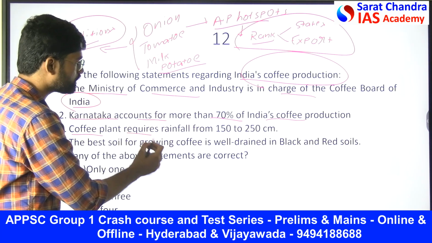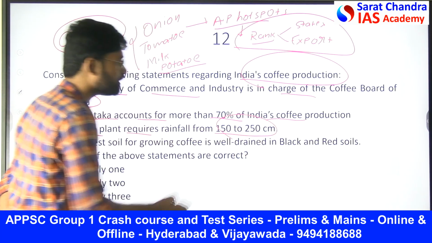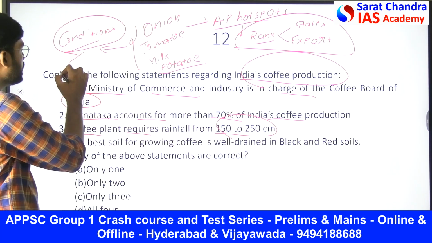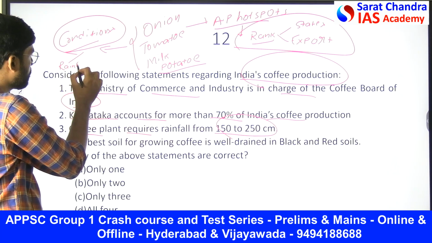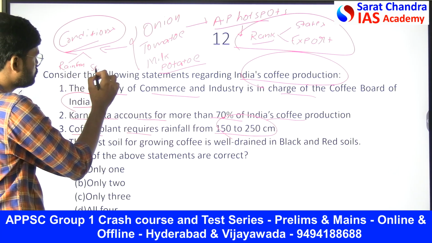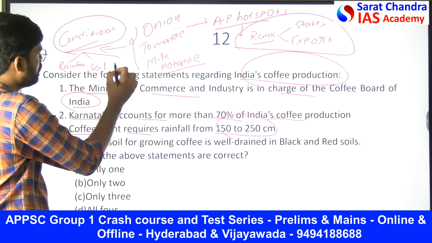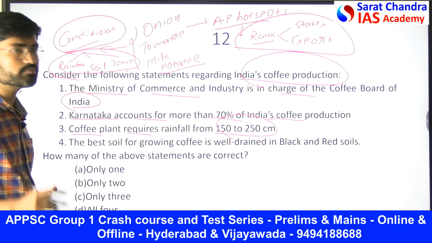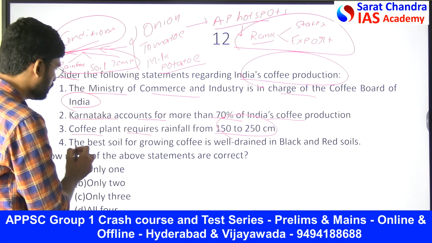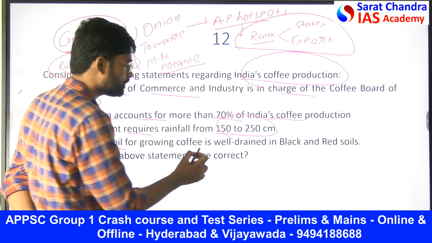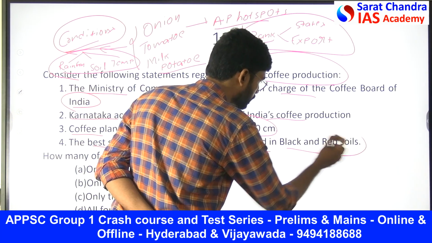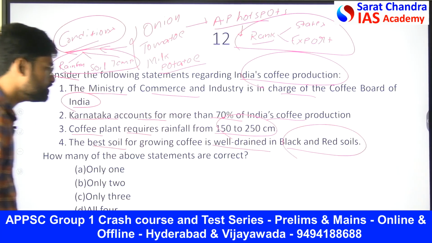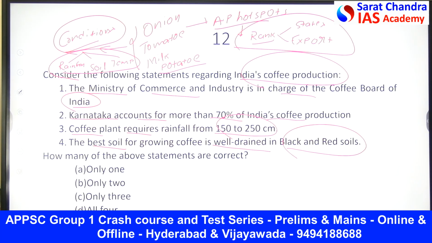The coffee plant requires rainfall from 150 to 250 centimeters. This is what I said. In the conditions, we should calculate rainfall, then soil, then temperature. So we need to understand these three when it comes to any crop. Then the best soil for growing coffee is well drained black and red soils. So you can grow coffee in black and red soils. He is asking whether it is true or not.